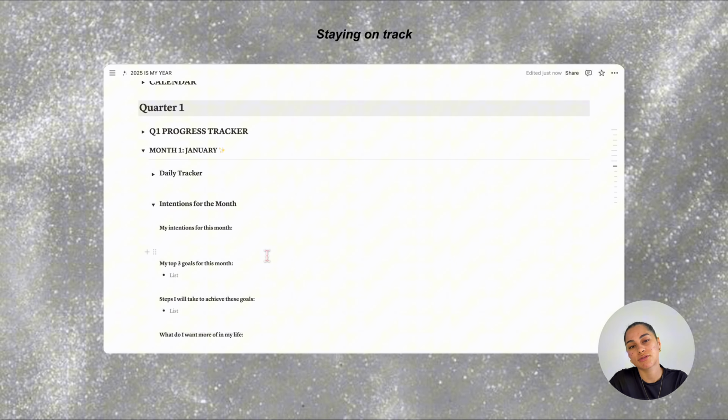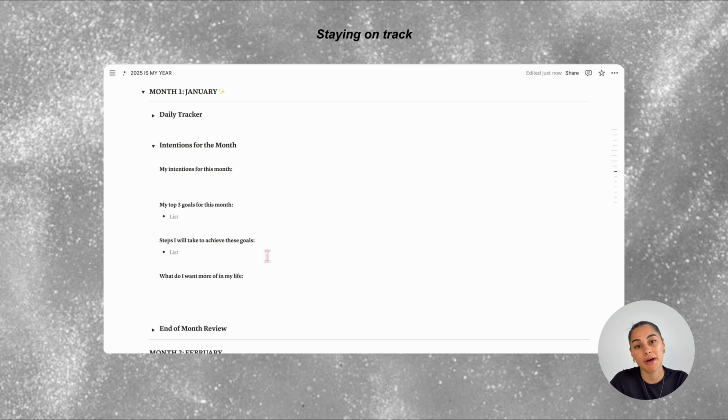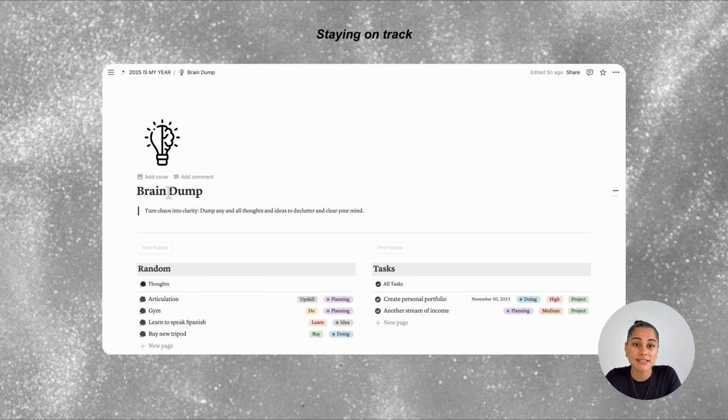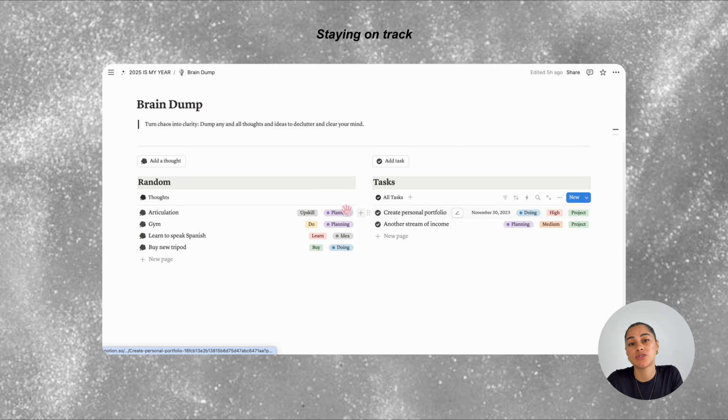I'll also go back and read what my goals and intentions for the month are. If I'm feeling a bit lost, overwhelmed, and all over the place, I'll use the brain dump page to just get out any and all thoughts that are taking up my mental space and just get clear on what my next steps are for getting back on track.